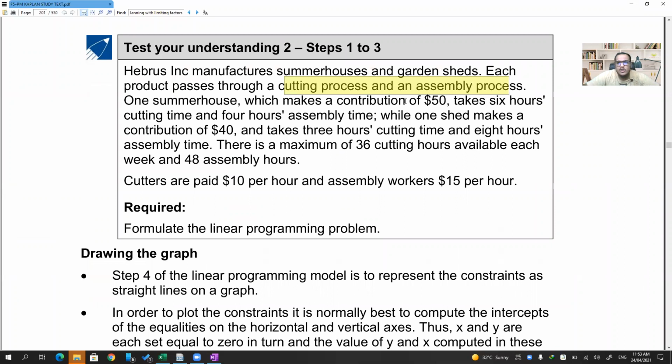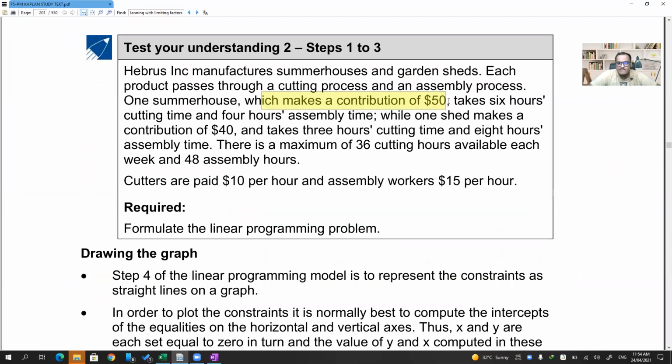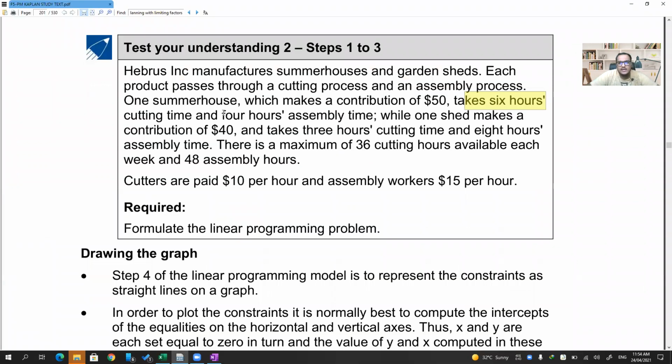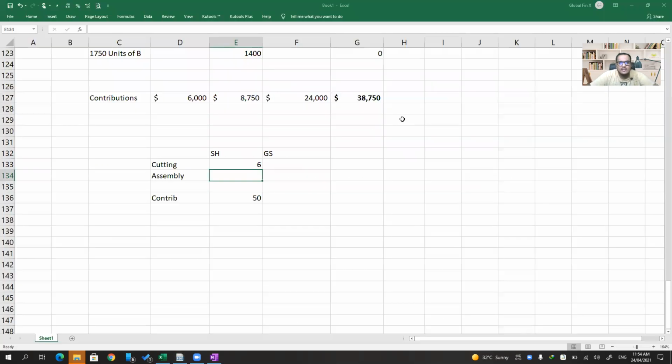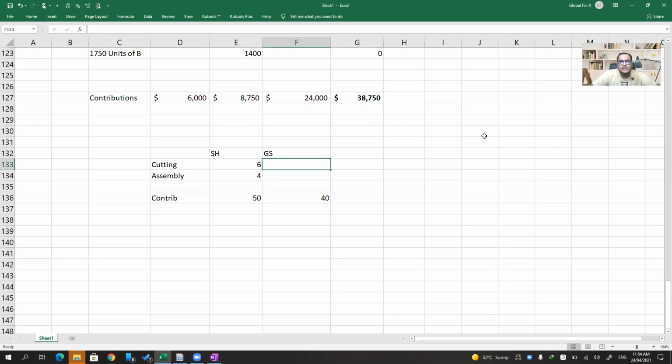One summer house contribution is $50. It takes 6 hours cutting time and 4 hours assembly time. Next, one garden shed makes a contribution of $40, and takes 3 hours cutting, 8 hours assembly.